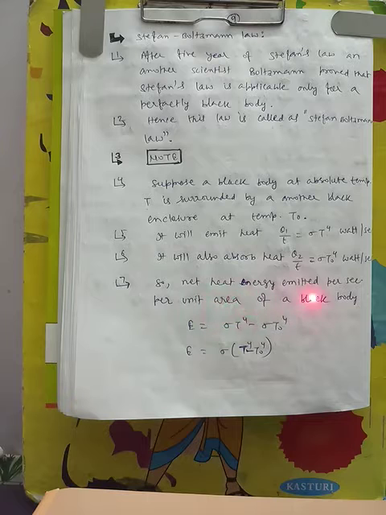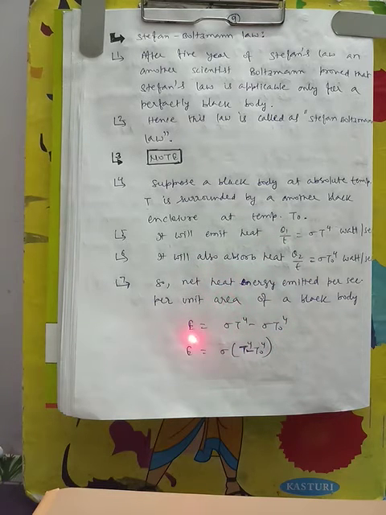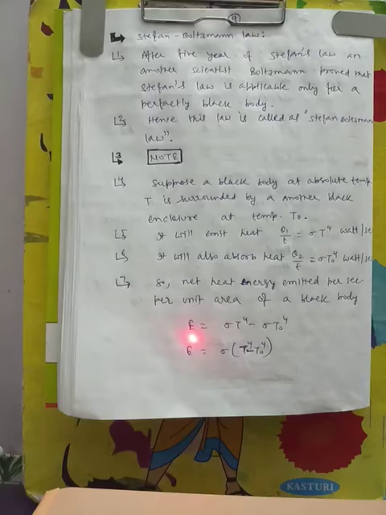So the net heat emitted from the black body will be heat emitted minus heat absorbed: sigma times T to the power 4 minus T0 to the power 4. This is the important conclusion from this law, and I have made it clear.